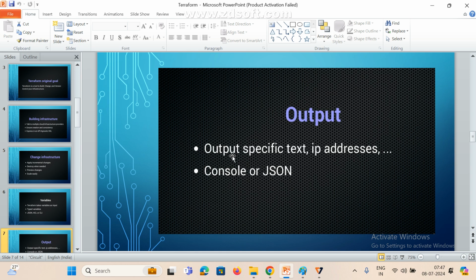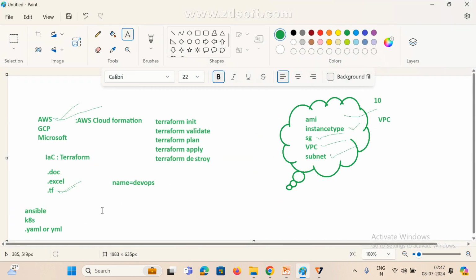Now there is output. If you want to print anything in Linux or shell scripting, how do we print? What is the command we are using? In Linux, I want to print something, welcome to DevOps. Which command do we use? Echo, right? So we are printing with echo. This is fixed. That's it. Even in shell scripting and Linux, if you want to print something, we use echo.